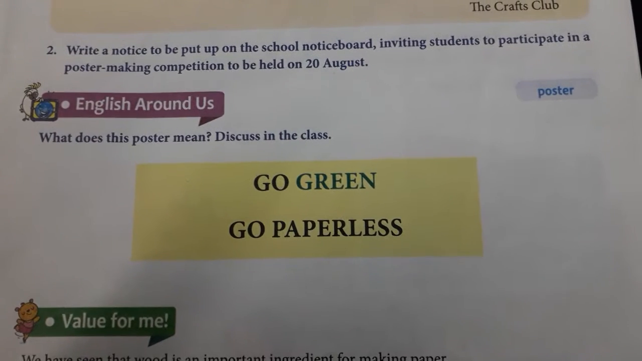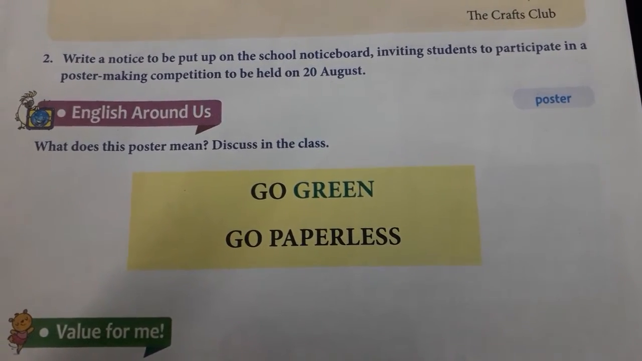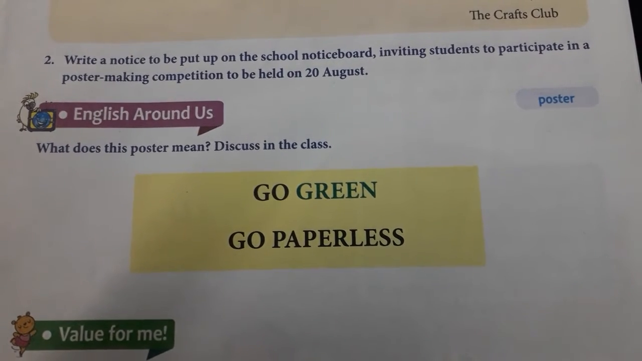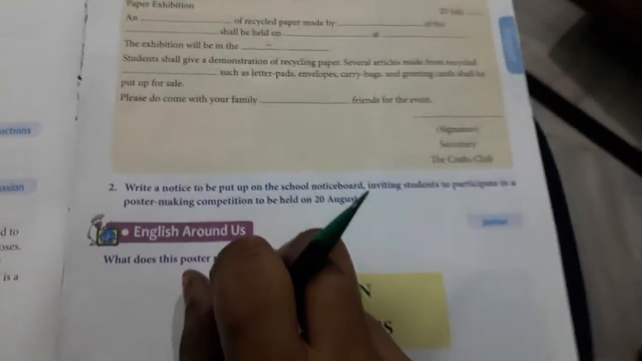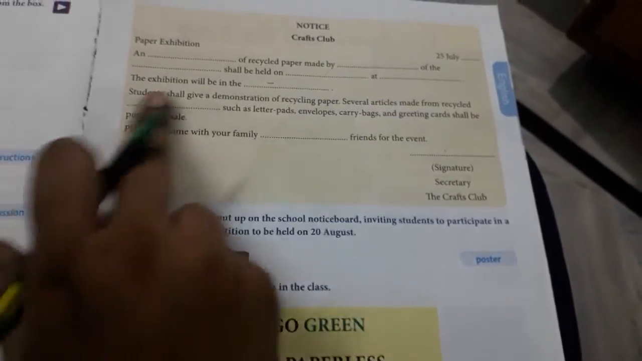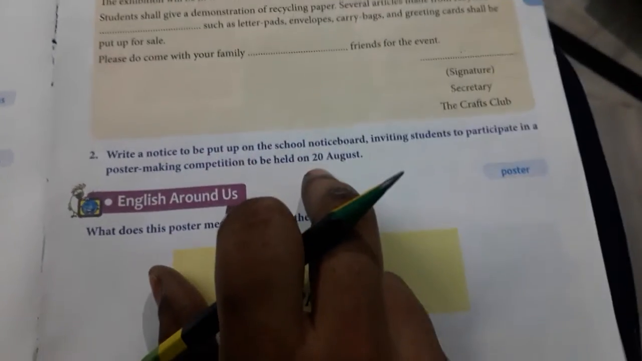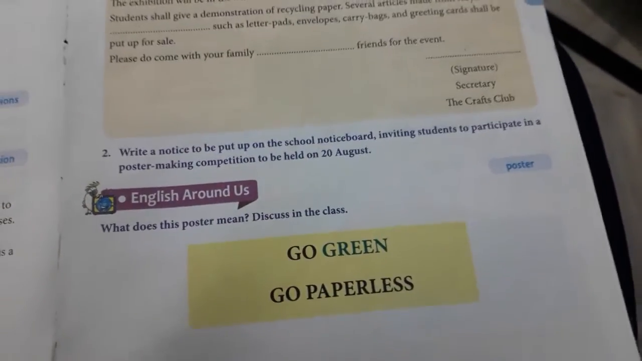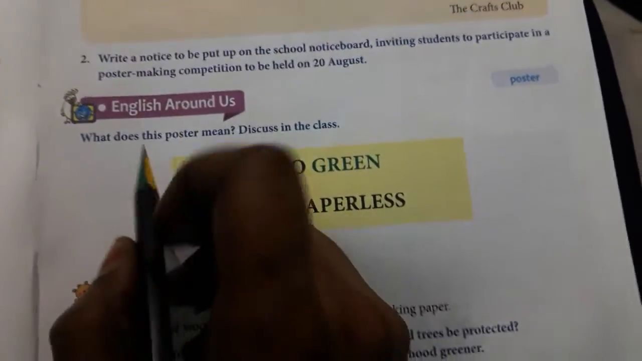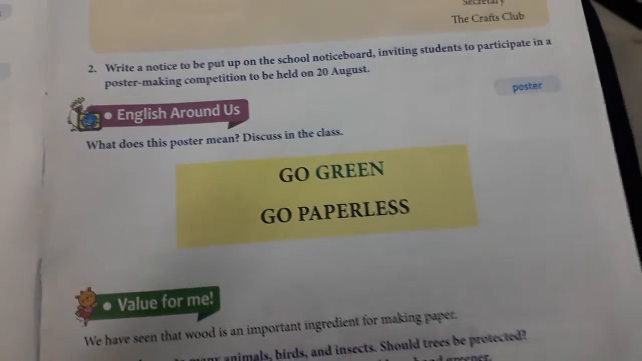Write a notice to put up on the school notice board inviting students to participate in a poster making competition to be held on 20th August. So this is 1 and this is 2. Here they have given you all the matter, only the blanks you have to fill. Here everything you have to do. Okay, the poster making here. Next, English around us, poster.